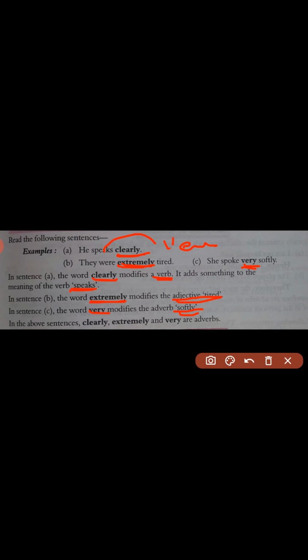So as per the definition, an adverb modifies a verb, an adjective, or another adverb in the sentence. Now we will study in detail the kinds of adverbs. So let's move to the next slide.